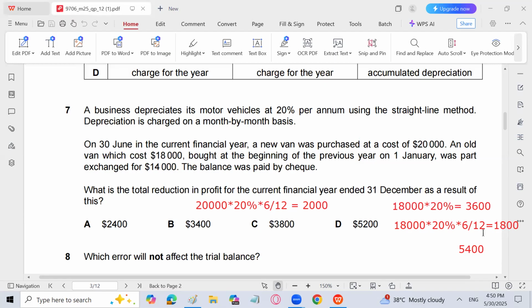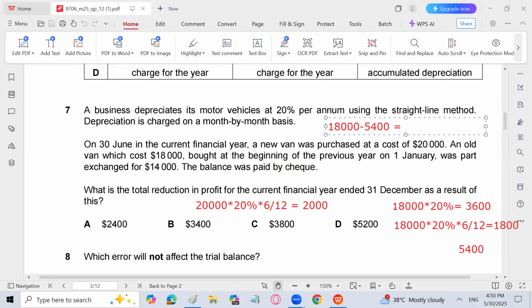1,800 will also be the depreciation for the year on the asset sold for the first 6 months when it was in our custody, when it has been used. So 3,800 is the total depreciation. But let's talk about the profit or loss. The asset has been part exchanged for 14,000. So let's calculate. 18,000 is the cost. Total depreciation till now is 5,400.